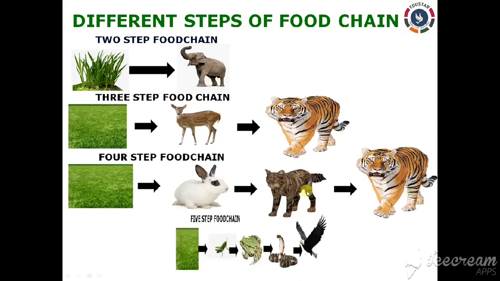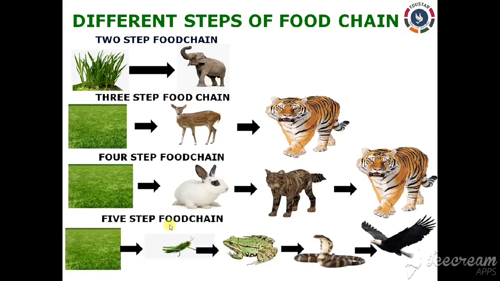So here it stops. So finally the 5-step food chain, that is the grass which can be eaten by the insects like grasshopper, and the grasshopper which in turn is eaten by the frogs, and the frogs which in turn are eaten by the snakes, and finally the snakes are eaten by the eagle. Clear? So, this is the 5-step food chain. So, these are the different steps of food chains, that is 2-step, 3-step, 4-step and 5 steps as well.